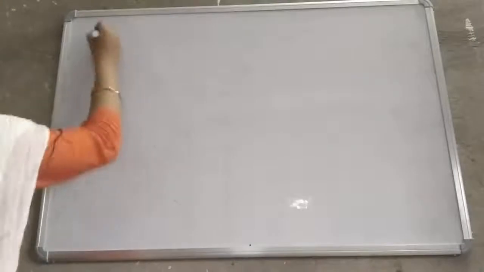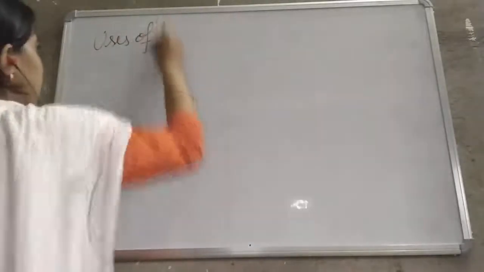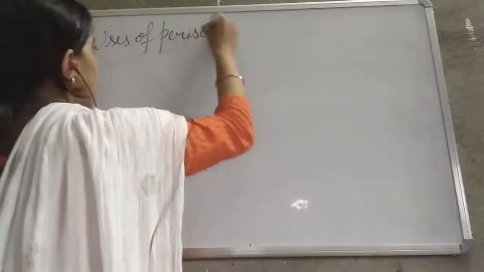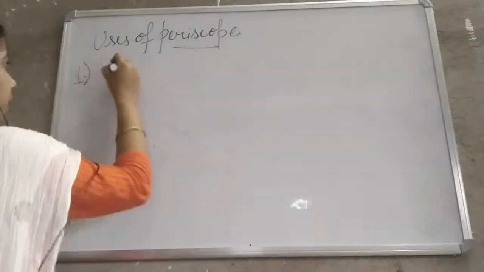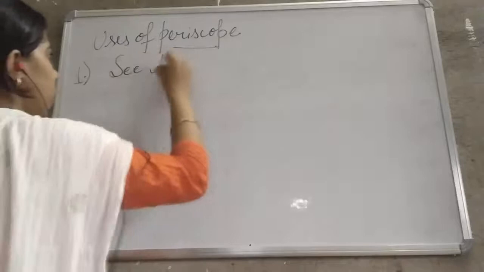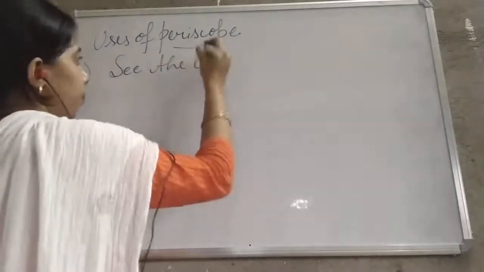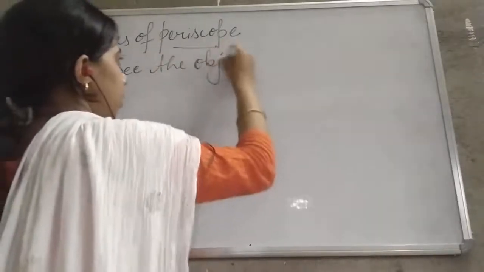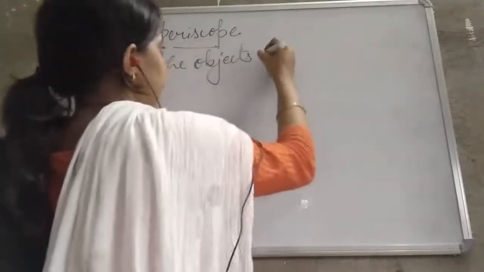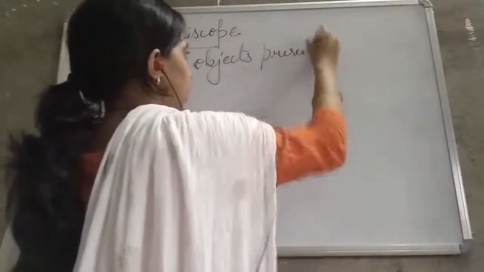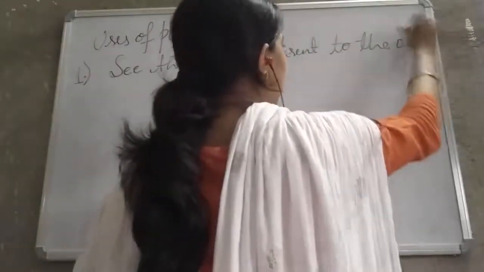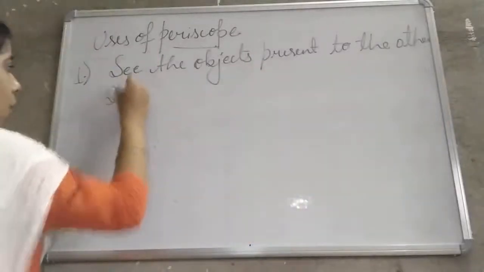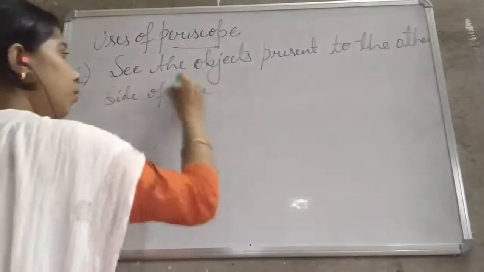The uses: first is we can see the object present to the other side of the wall.